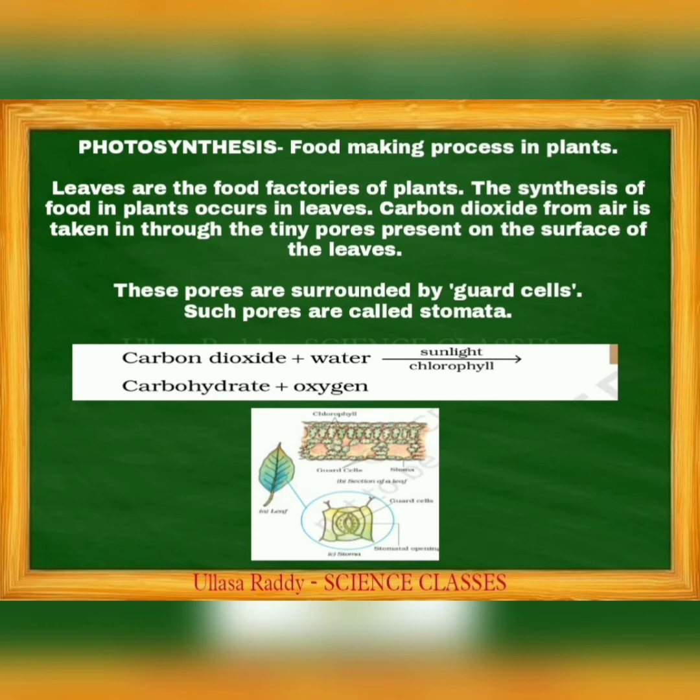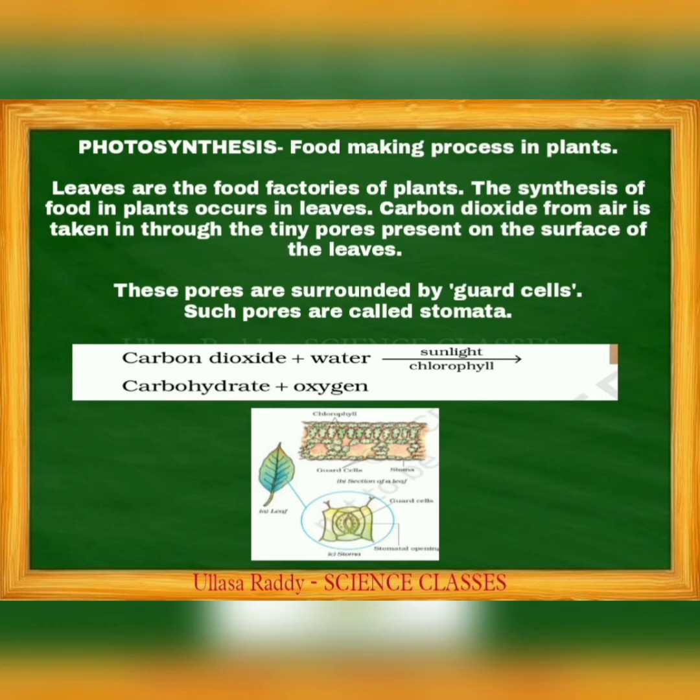You already know about the stomata. Stomata is a plural word, and stoma is the singular. In this reaction, carbon dioxide reacts with water with the help of sunlight and chlorophyll, and it releases carbohydrate plus oxygen. This process is called photosynthesis. It is very important for your examination. In photosynthesis, plants use carbon dioxide and water, with the help of sunlight and chlorophyll, and release carbohydrate and oxygen.